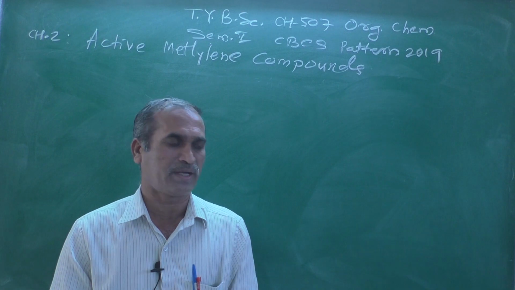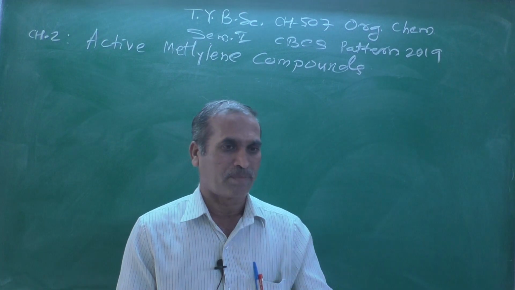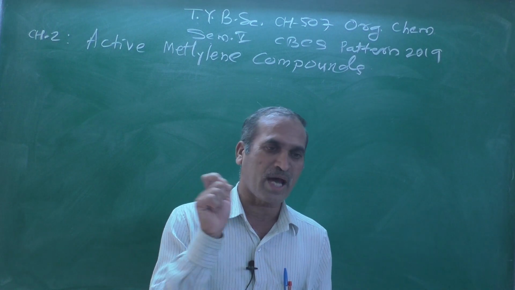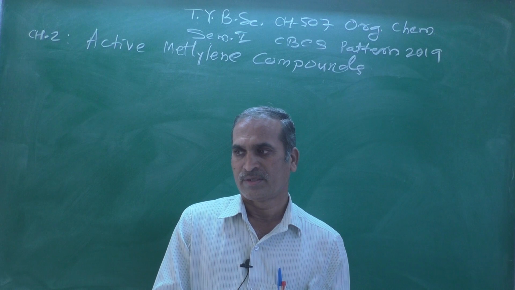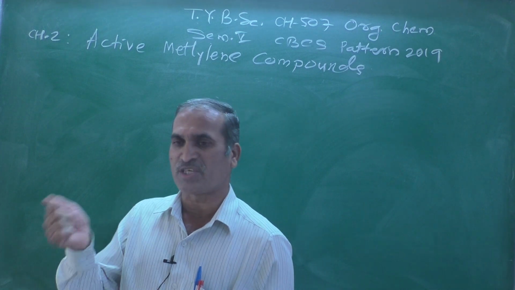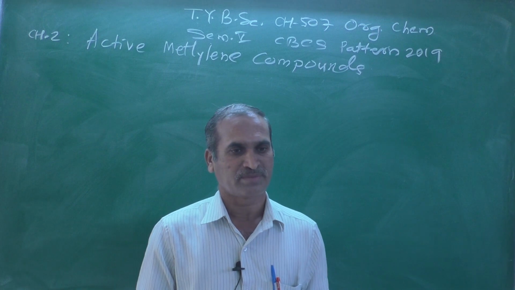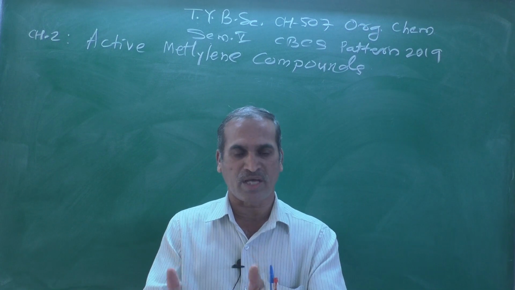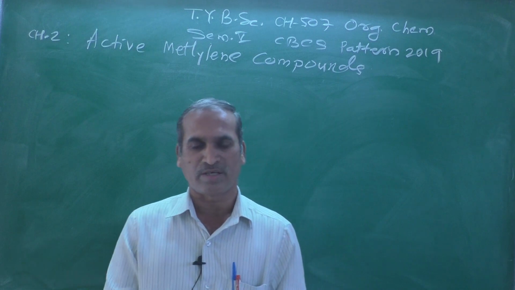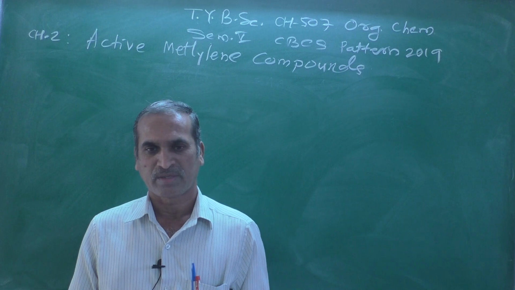The reason behind it: after abstraction of a proton by base, leaving the bonding pair on that carbon atom, the species forms a carbanion, and that carbanion is well stabilized due to the mesomeric or resonance effect.